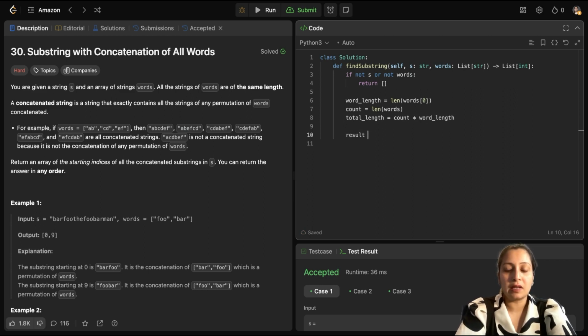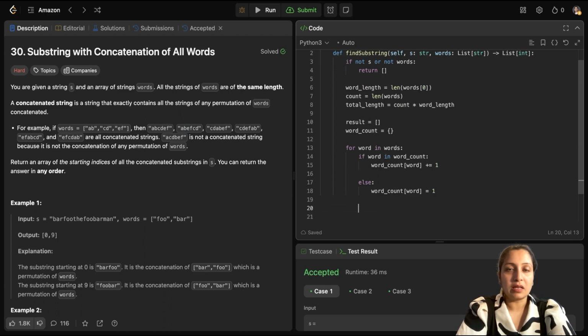Now you initialize your result array where you will be returning the start indices, and word count, which would be a dictionary which will have each word from the words array and its count, how many times it is repeating in the array. To populate it, I am running a loop across the array, and the loop will check if the word is in word count, if the word has already occurred. In that case, I will increase the word count by 1. Else, I will add it for the first time as 1, since I have come across its first occurrence. Okay. So now this is done.